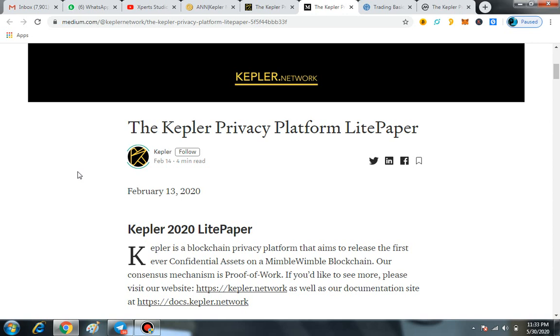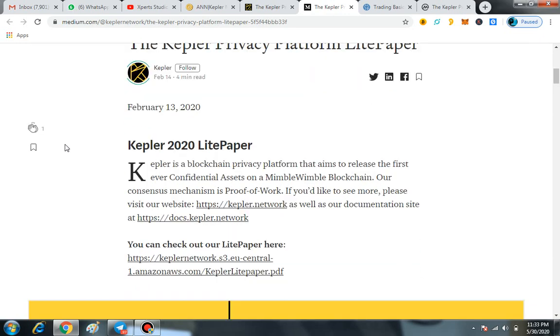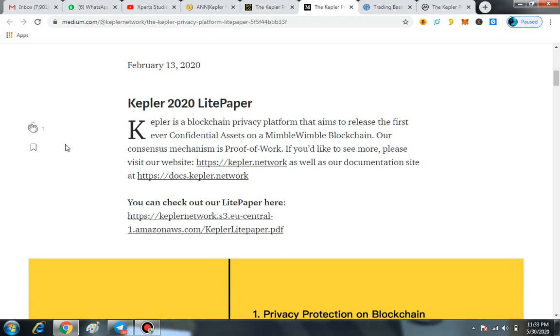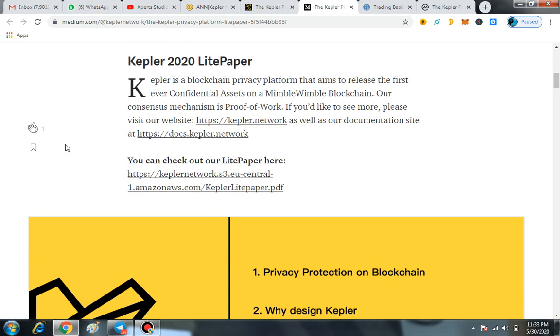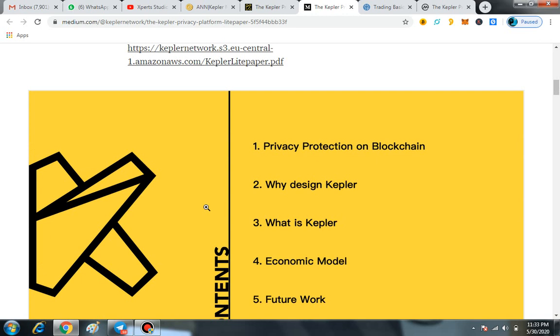Kepler is also a confidential asset and can be used to pay fees. When an asset is issued, the owner of the asset and the number of additional issues should be specified. It has the privacy features of Mimblewimble. The sender addresses, receiver addresses, and transaction amounts can be hidden. Implemented in Rust language, no ICO. These are the major features of the Kepler platform.